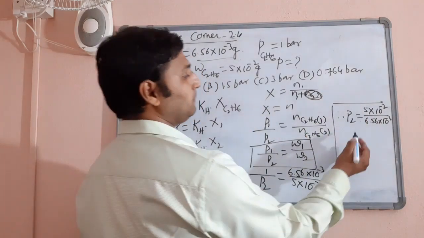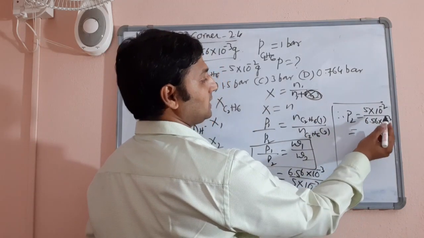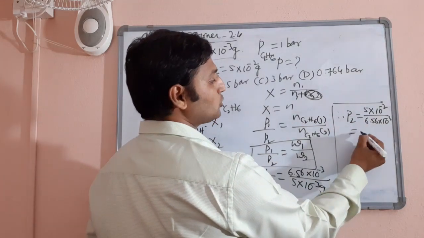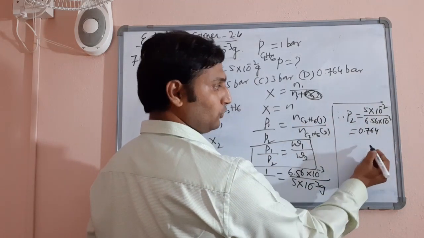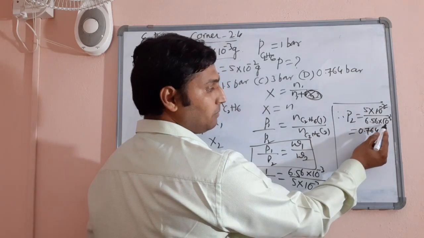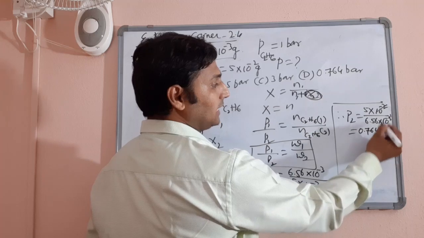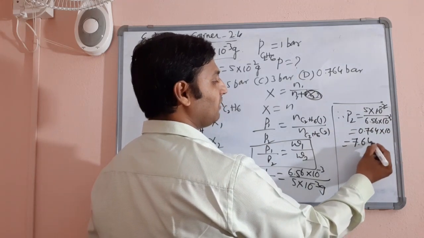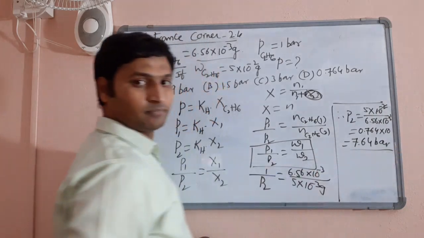If you simplify, please understand you have 5 by 6.56, which comes out to be 0.764. But 10 power minus 2 cancels 10 power minus 3. You will be left with 10 power minus 1 in the denominator. That goes up and becomes 10. So the final answer is going to be 7.64 bar actually.